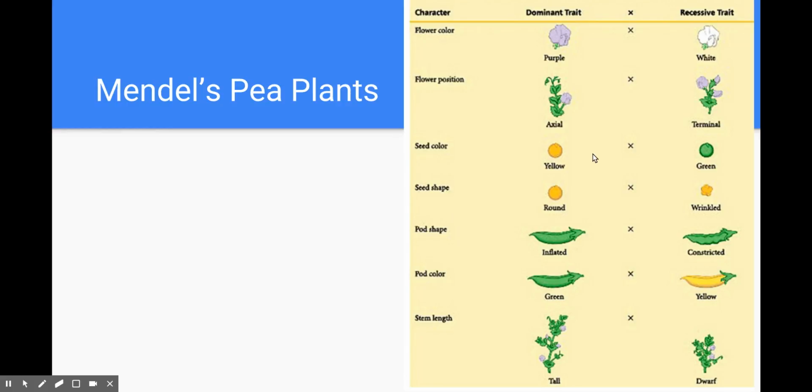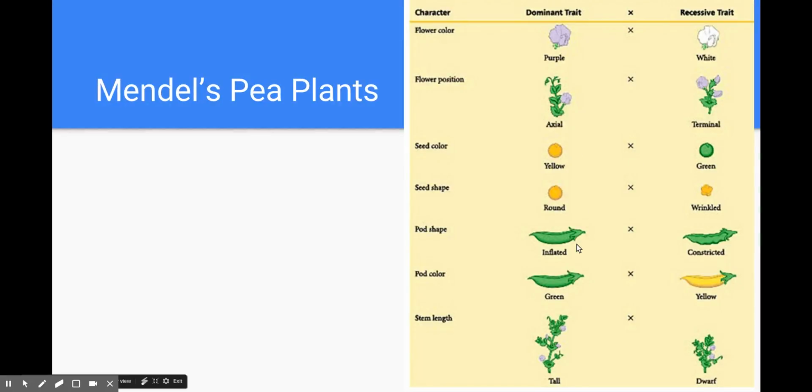I don't know about you guys. I haven't seen very many yellow peas. Most of the peas that I eat for dinner are green. And so this is just one example that shows you that the word dominant doesn't mean common. Again, what the word dominant means is that that's the allele that when inherited, it's going to show up in the phenotype. So if a pea plant inherits a yellow allele for seed color, they're going to have yellow seeds. Even if they're heterozygous, they're still going to have yellow seeds.